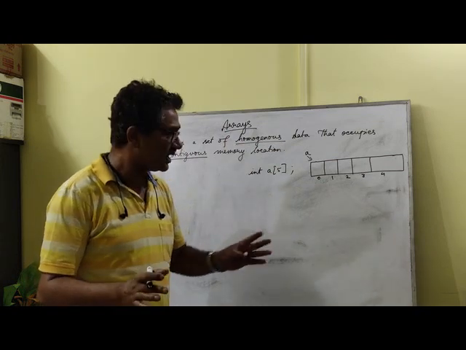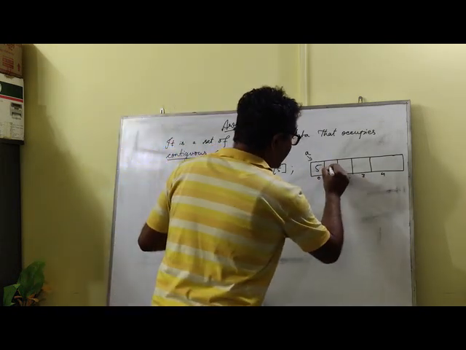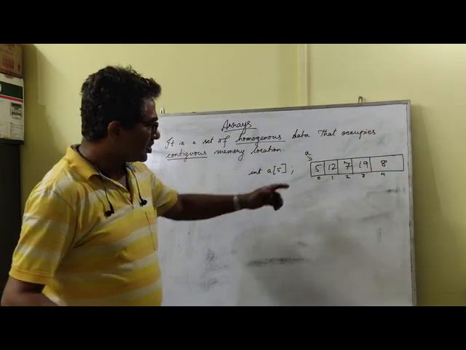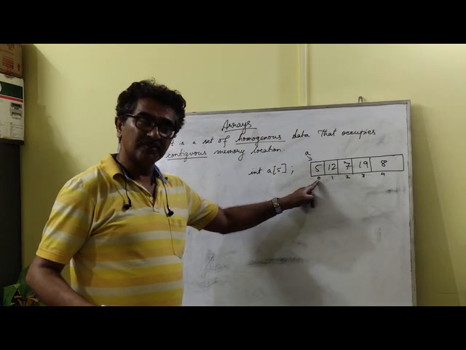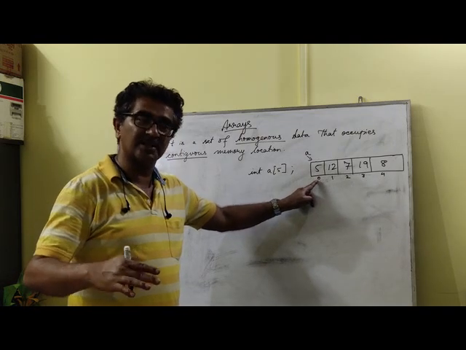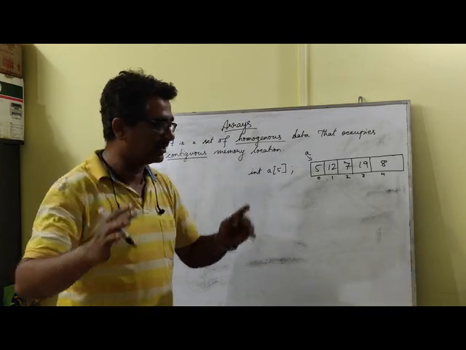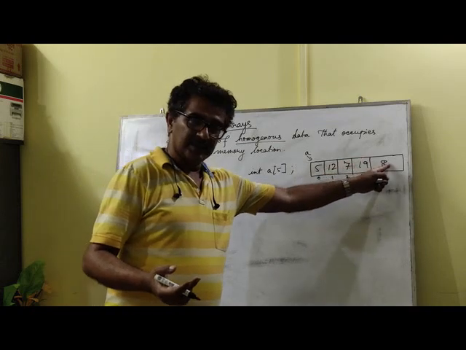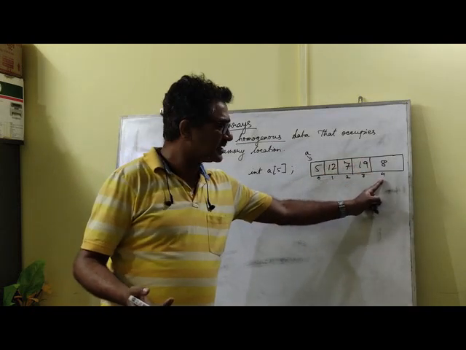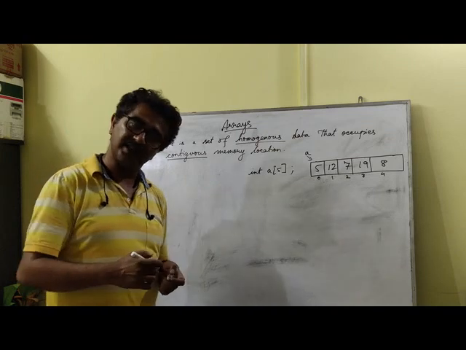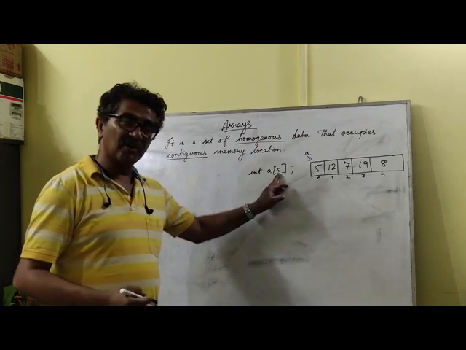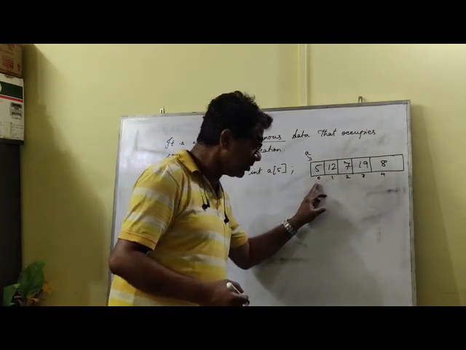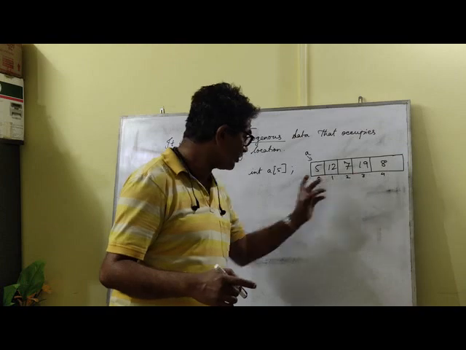You can imagine it with this. Say for example, I am going to store these numbers: 5, 12, 7, 19, 8. So the number 5 is stored at position 0, or has the subscript 0, or has the index 0. I can say it either way. The number 7, obviously, has index 2. The number 8 is obviously stored at index 4. So this is how the entire index is numbered. And remember, we always write 5 indicating there are 5 elements over here. However, the index always begins from 0. It's always a whole number and ends at 4 because there are 5 elements.